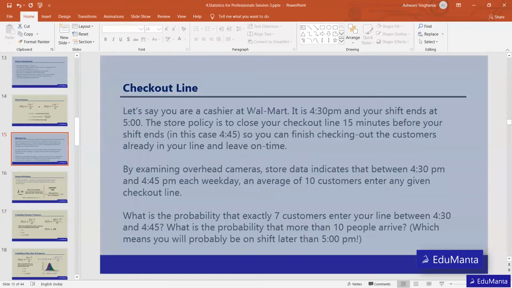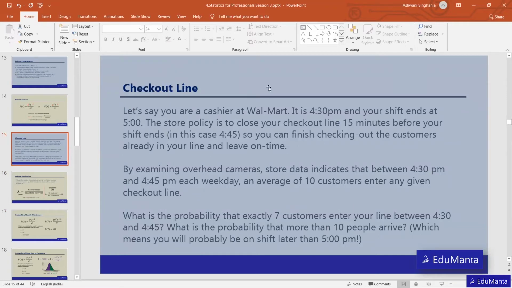So again, talking about the same question, we can ask it over here. The question is saying that there is a cashier working in Walmart who needs to leave at 5 p.m. It takes 15 minutes to settle all his balances and make all the connections, so his all-day balance transaction takes 15 minutes. So he has to close his window 15 minutes before 5 p.m.